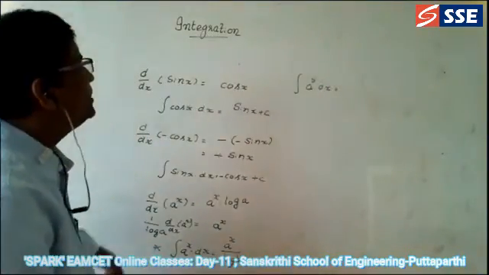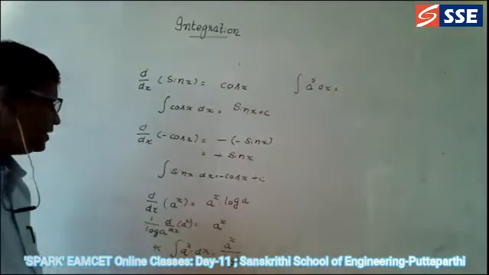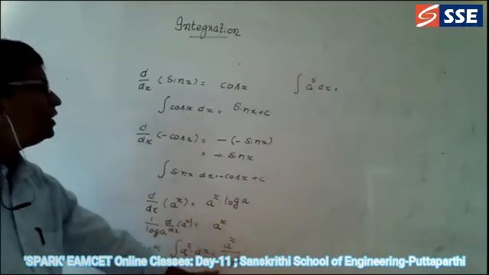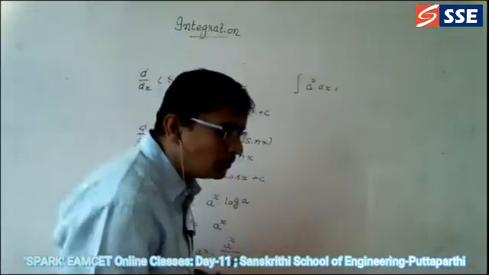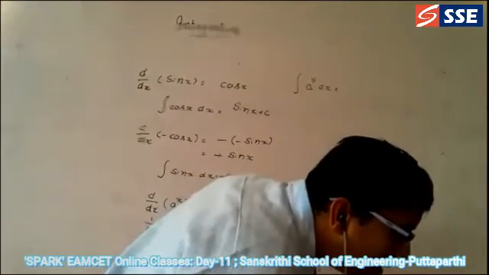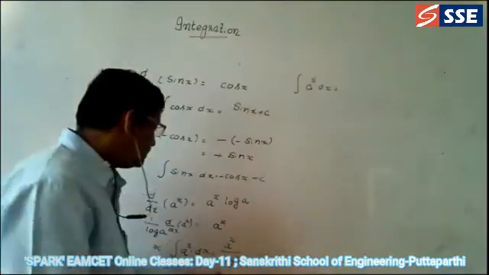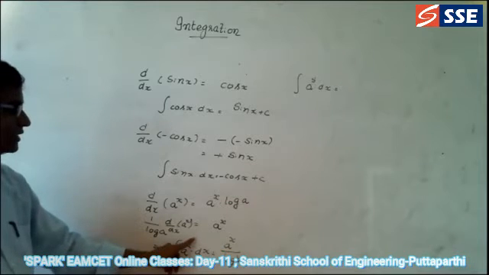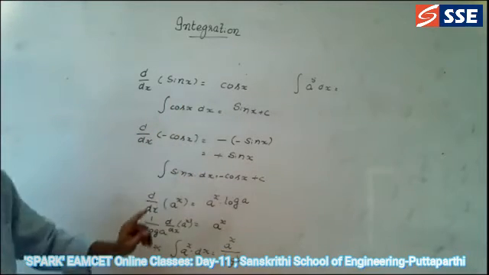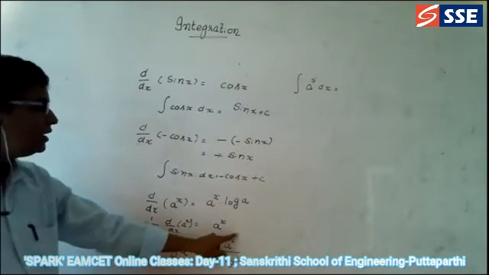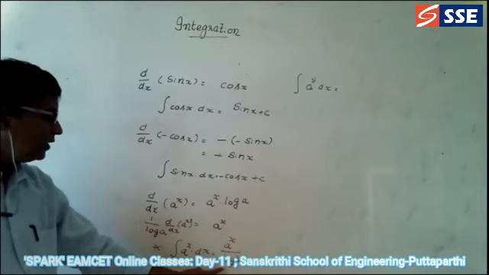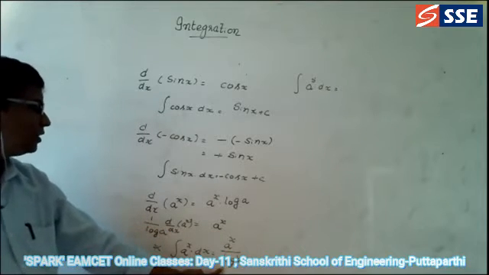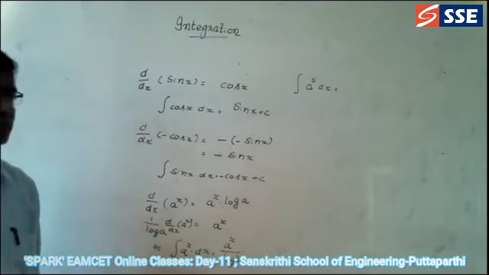Integral a power 5 dx is equal to a power 5 divided by log a. See here, you keep the a like that only. A power x, in the place of x, what did we keep? 5. So that's why the answer is a power 5 divided by log a.